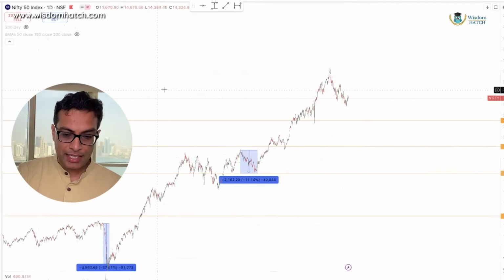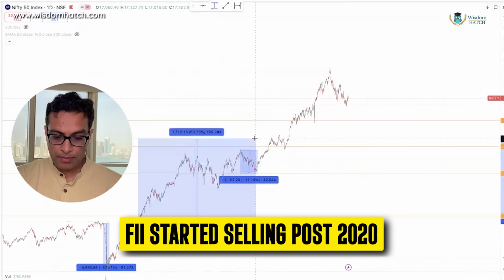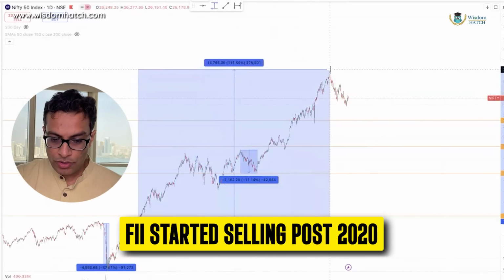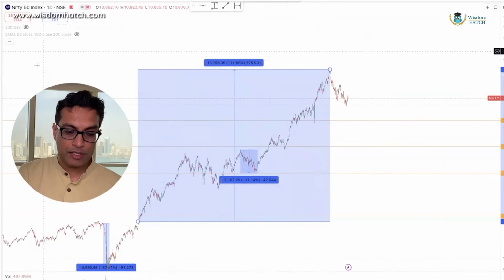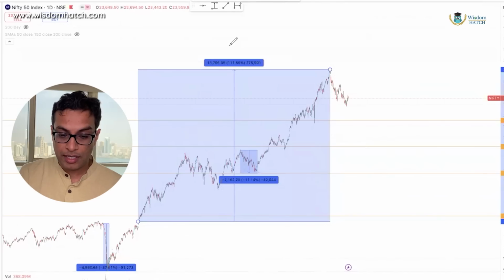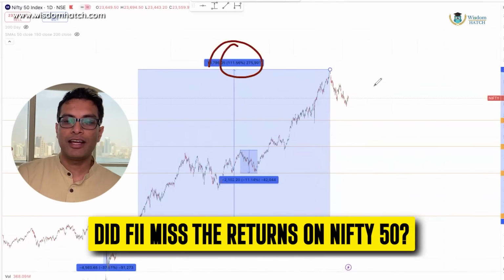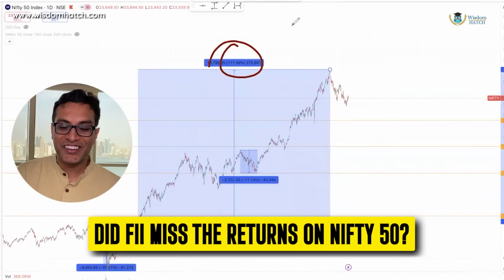So मैं आपको point इससे explain करके बताता हूँ कि let's go to the Nifty 50 chart. Because FII started selling from the Indian market post 2020. So यहाँ से उन्होंने बिकवाली शुरू कर दी थी. Now you'll take a look at it and you'll say, यार अच्छा, you know what, in 5 years Nifty has made like 111% returns. So ये तो बहुत मिस कर दिया FII वालों ने, बुद्धि भ्रष्ट थी FII वालों की वगैरह वगैरह.